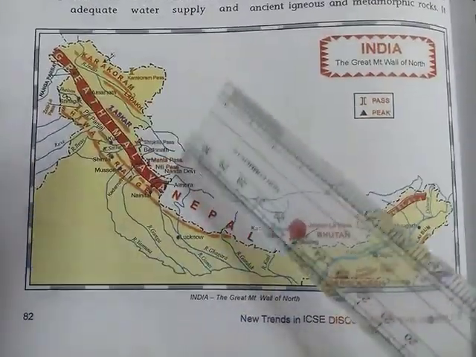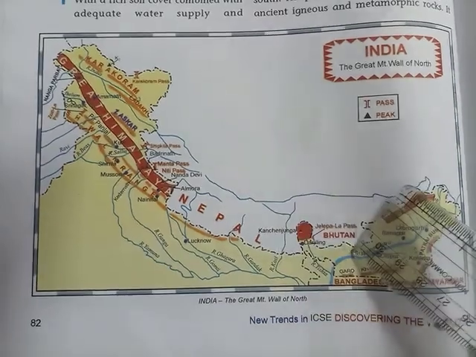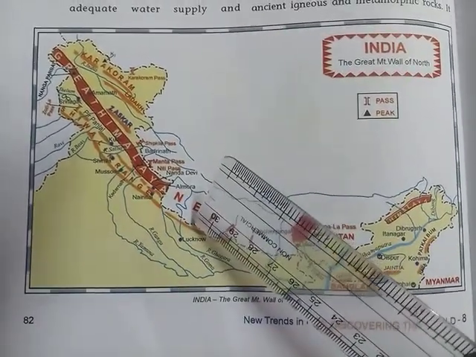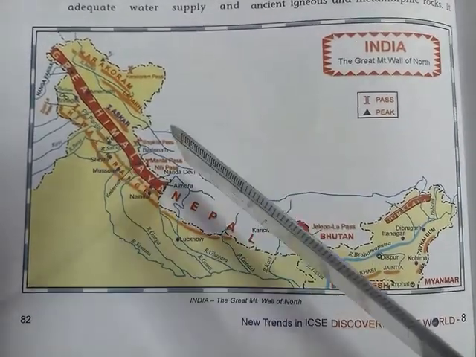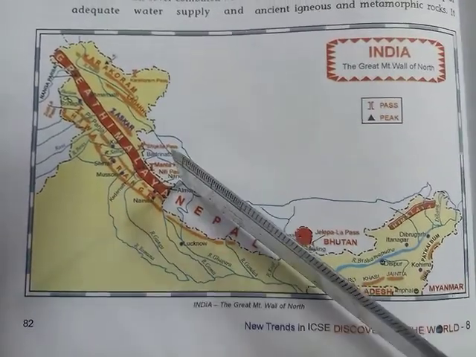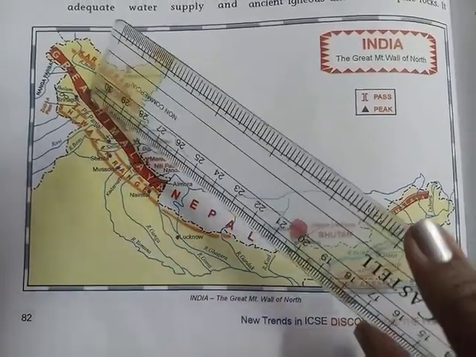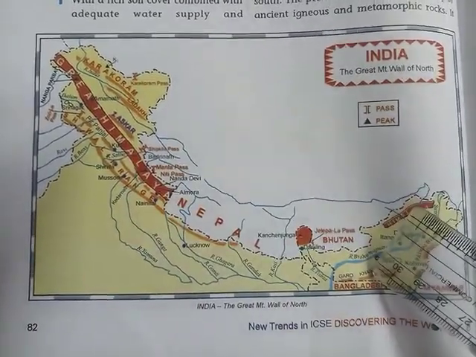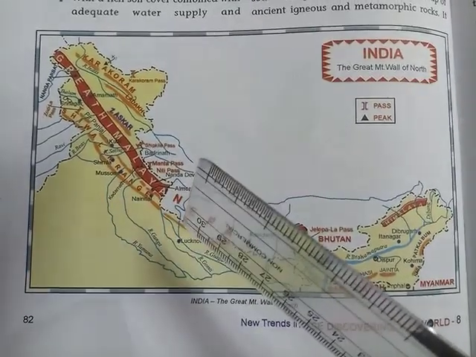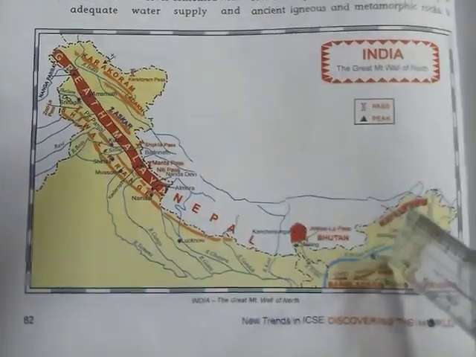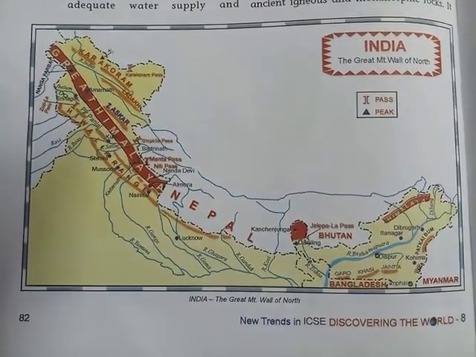So just because of this great wall of mountains in the north, we are benefited by it, because it stops the chilly winds from this side. And when the monsoon winds come towards this mountain wall, they start downpouring near the foothills of the Himalayas, right?